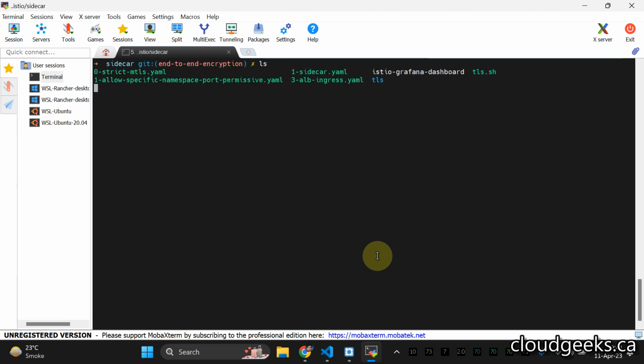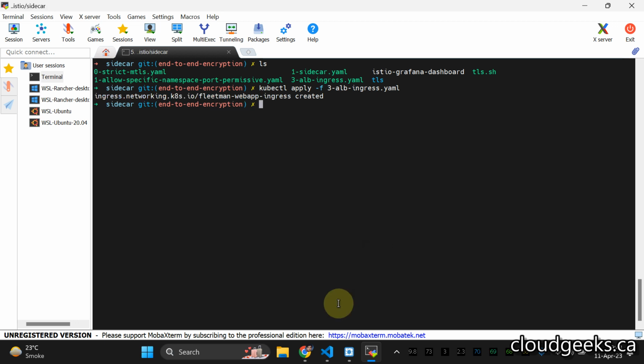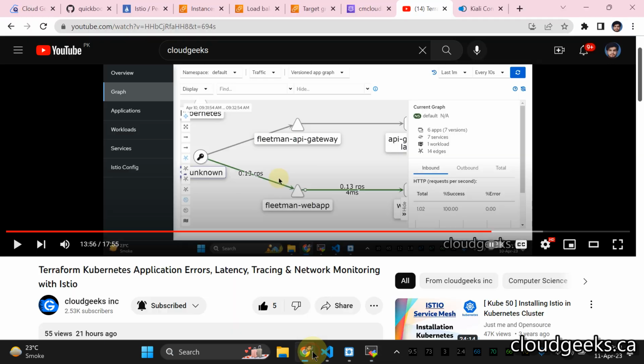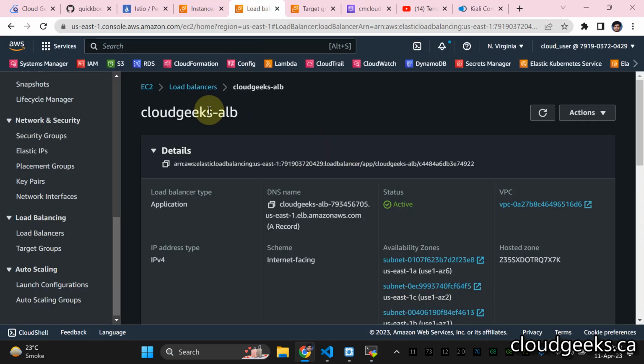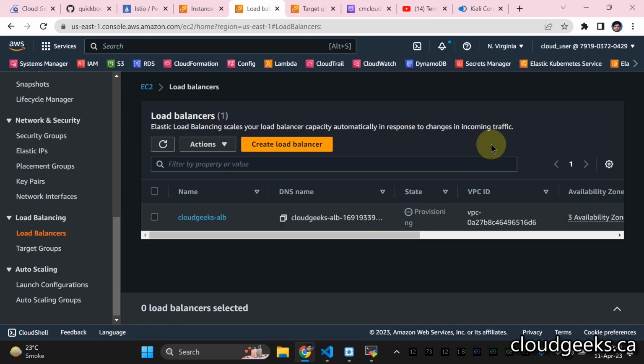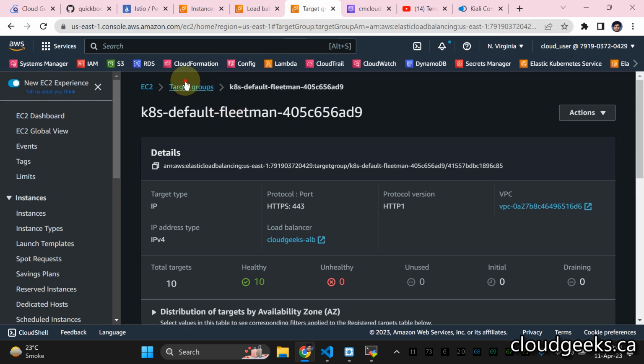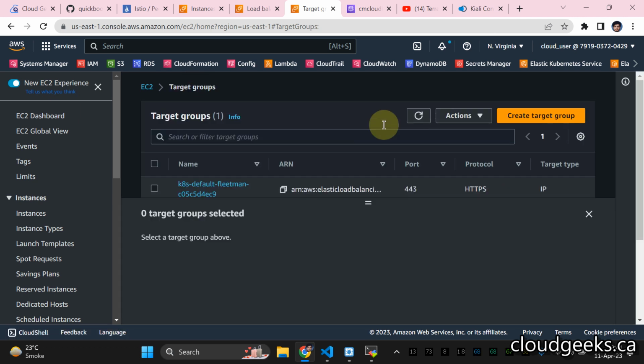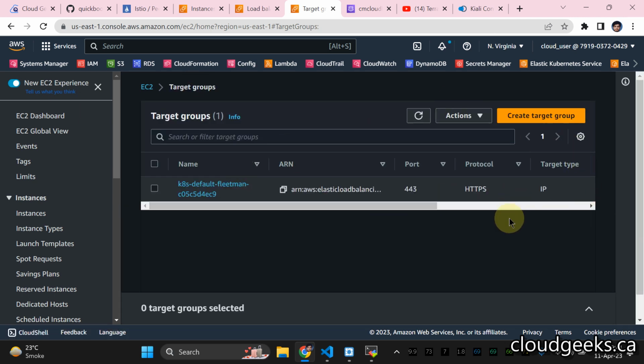Now I'm going to simply do kubectl apply -f to this ALB ingress YAML. What it does is spin up an application load balancer and create the target groups. But you will shortly see the health of the targets. If I navigate to this section, you will see the load balancer is going to be in provisioning state. Previously, I've tested that, so that's why you were seeing that particular one. It is in provisioning state, but if I navigate to the target group section, previously I've tested it, so this is the new target group. So we don't have any targets yet.